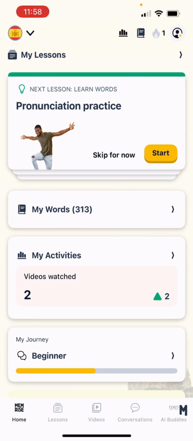So I really hope you will enjoy using this new version of Memrise. We're really excited. It's something that we've been working on for a long time, and we hope we bring you real language learning progress in the real world.